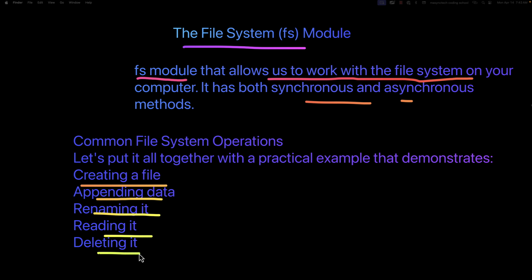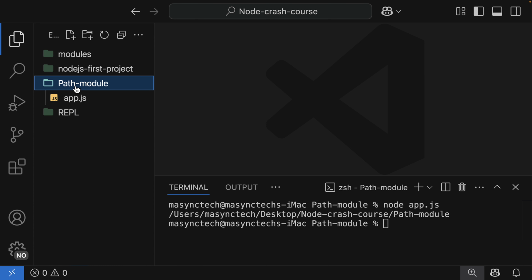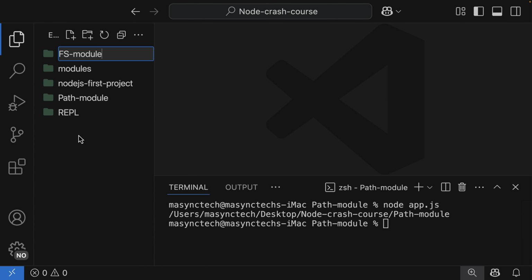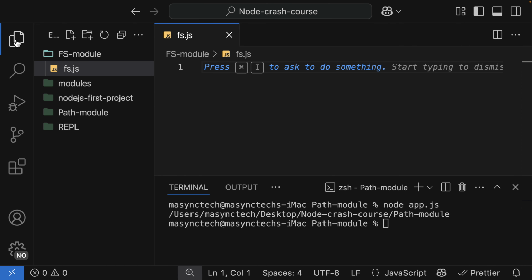Now, let's get back to Visual Studio Code to see how we can use the Node.js FS module to create a file or a folder, append some data to it, rename it, read it, and then delete it. So back to Visual Studio Code here. In the path module folder, I'm going to have a folder called FS module, and I'm going to have one file called fs.js. The name is up to you.